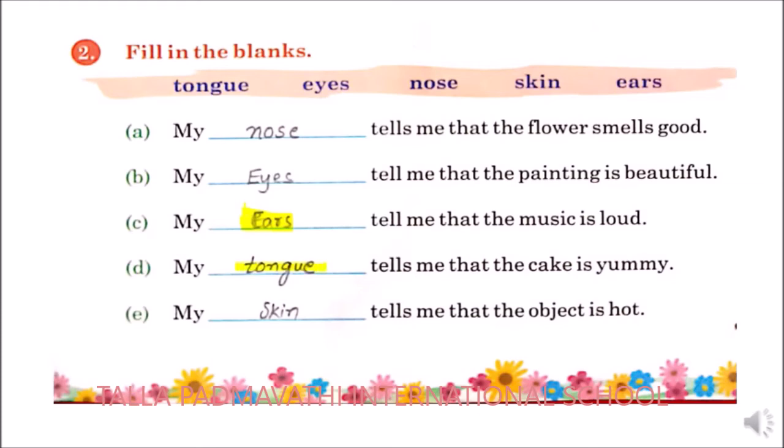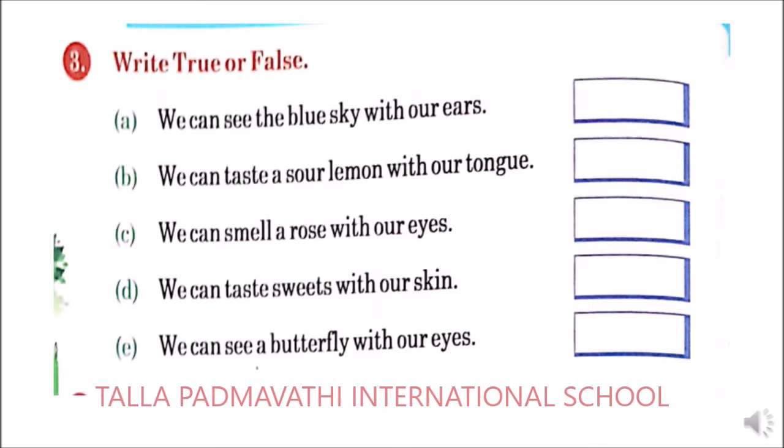Tongue tells me that the cake is yummy. Next, my hand tells me that the object is hot. So what else? Skin. So here the skin tells me that the object is hot. Next comes write true or false. If the sentence is correct, you need to write true. If the sentence is false, you need to write it as false.